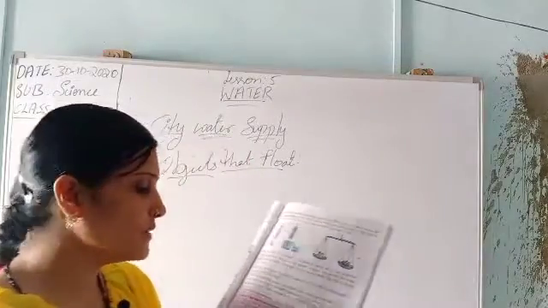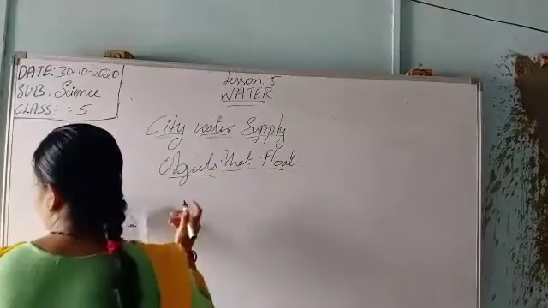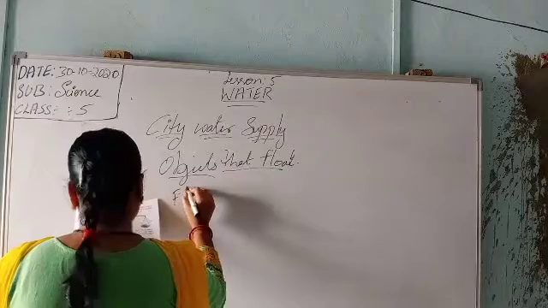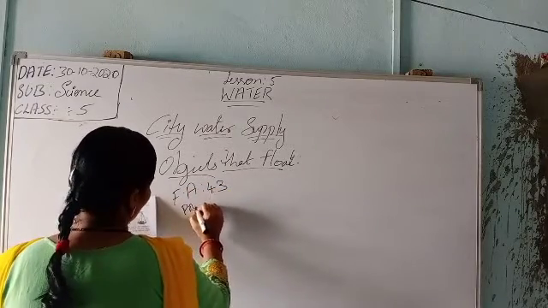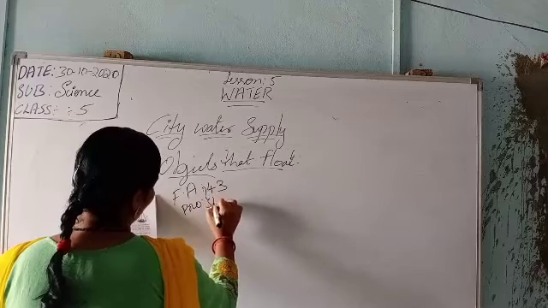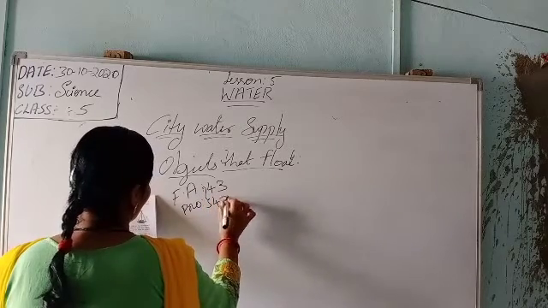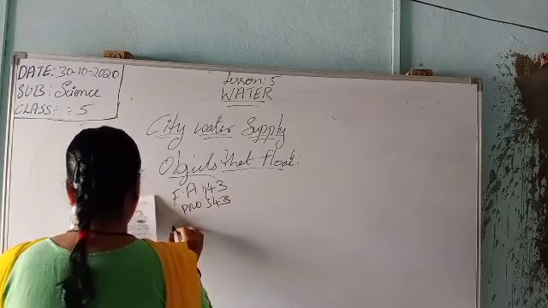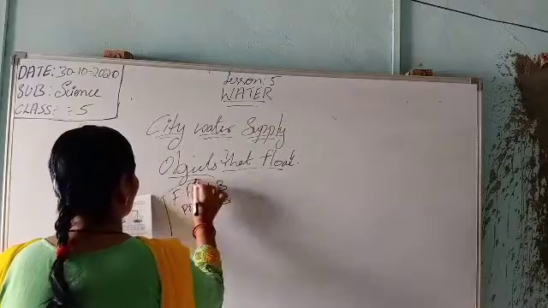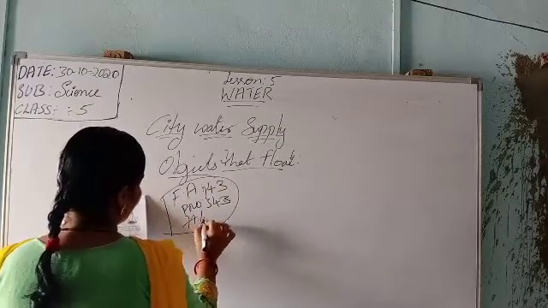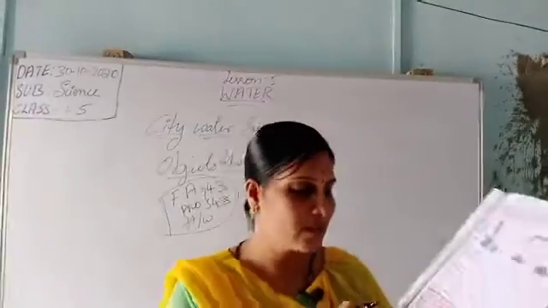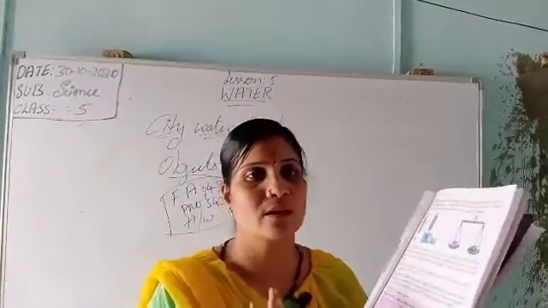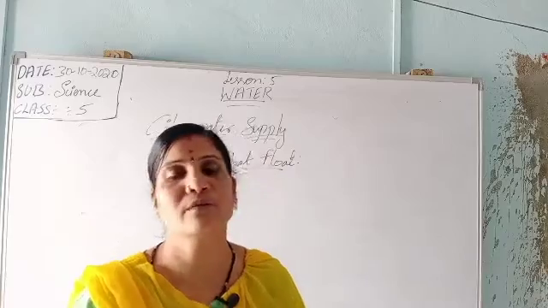Once you do this formative assessment, page number 43, formative assessment homework, this is an experiment. You just have to do that, and whatever happens, you have to write the observation, that's all. It is a simple work I have given for you.